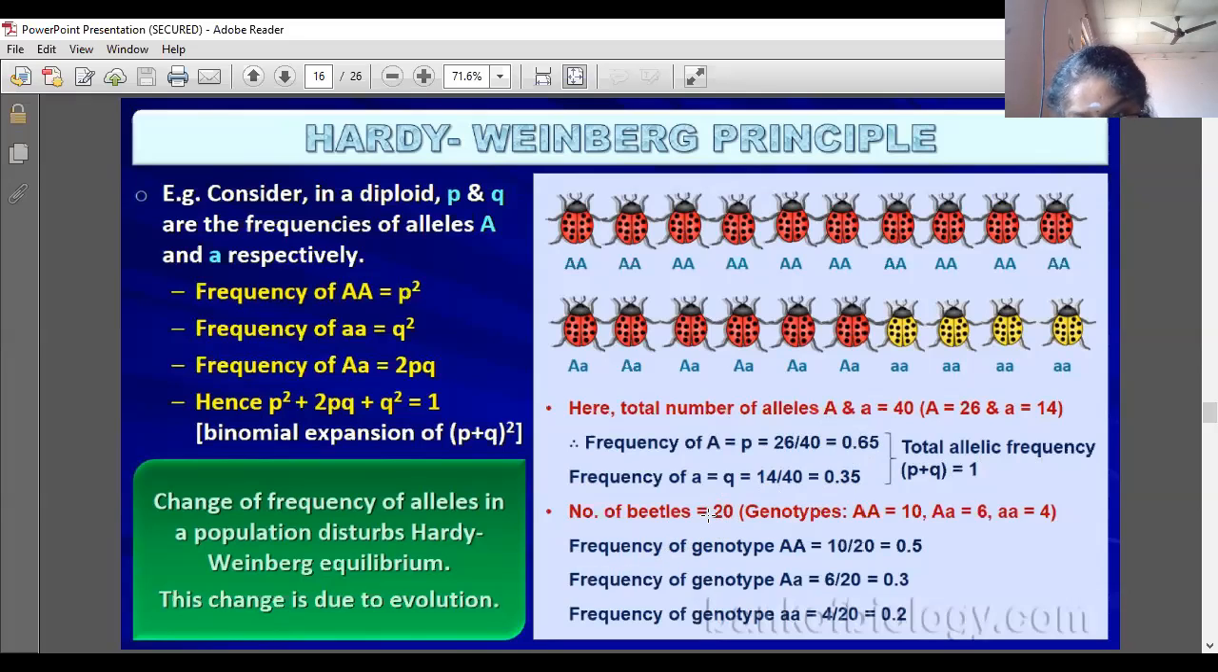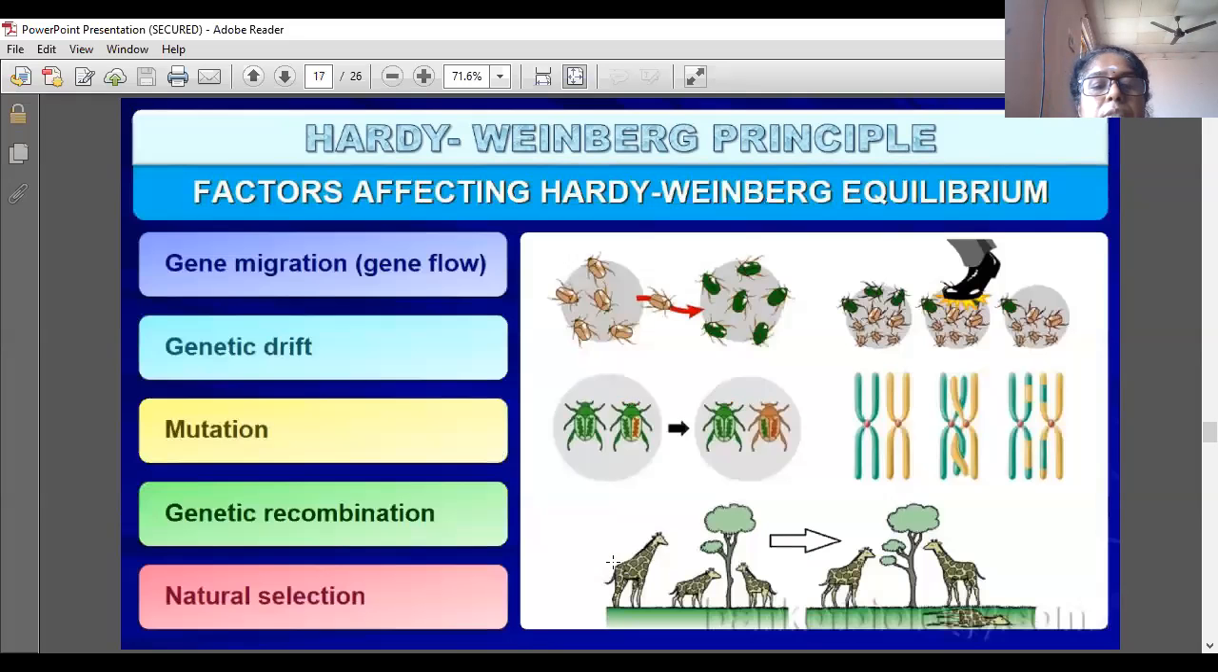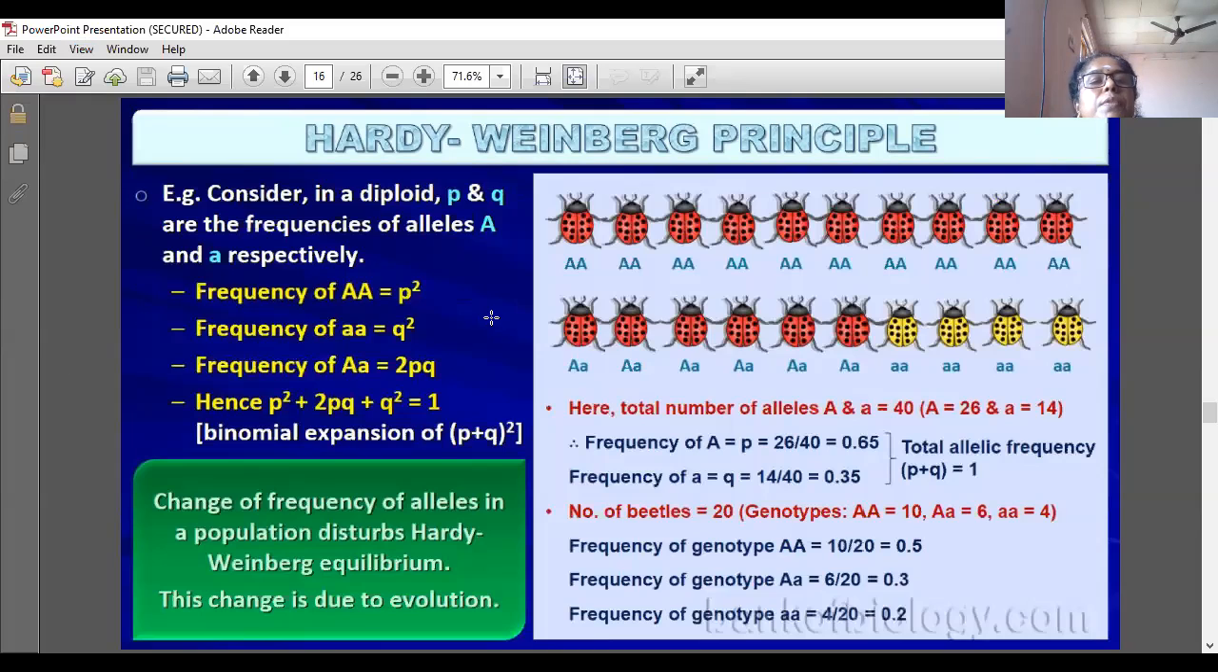Now consider 20 beetles. Frequency of genotype AA is 10 out of 20, 0.5; frequency of genotype Aa is 6 out of 20, 0.3; frequency of genotype aa is 4 out of 20, 0.2. When we add these, we get 1. Factors affecting this we will learn afterwards.